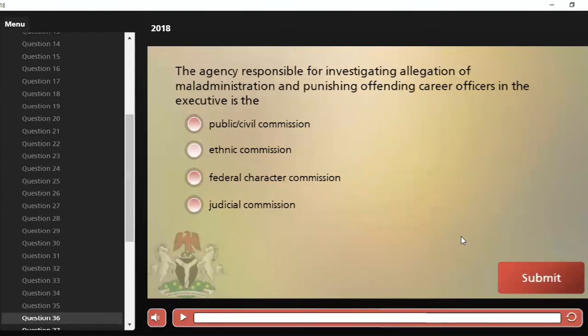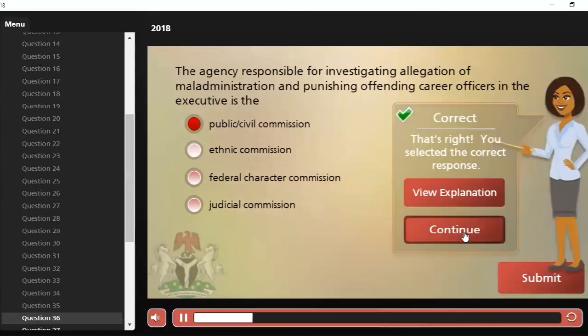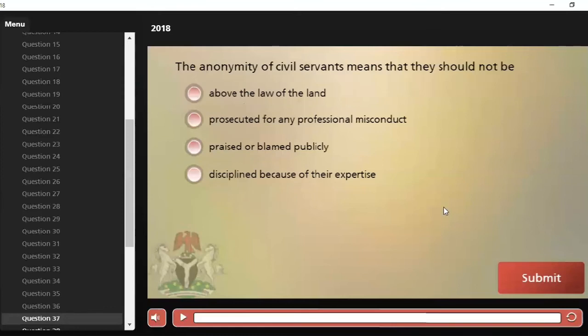The agency responsible for investigating allegation of maladministration and punishing offending career officers in the executive is the A, Public or Civil Commission, B, Ethnic Commission, C, Federal Character Commission, and D, Judicial Commission. Our correct answer is Public or Civil Commission. It is the agency responsible for investigating maladministration and punishing offending career officers in the executive. So option A is the correct answer.